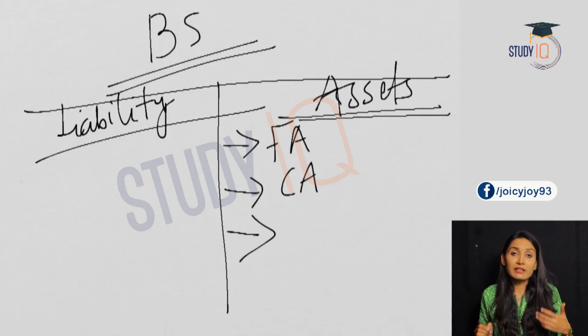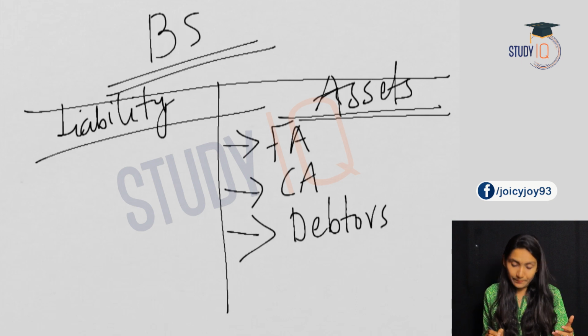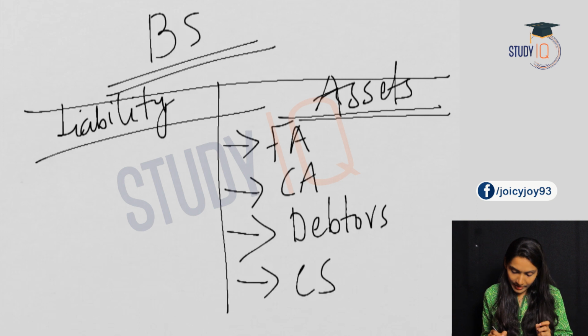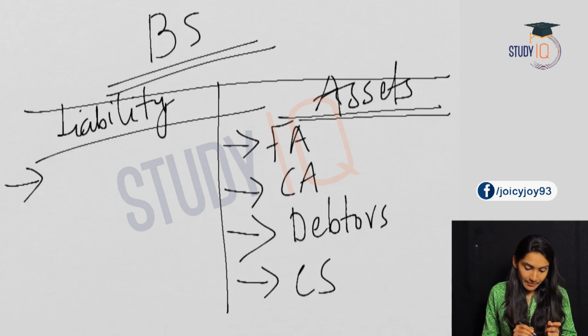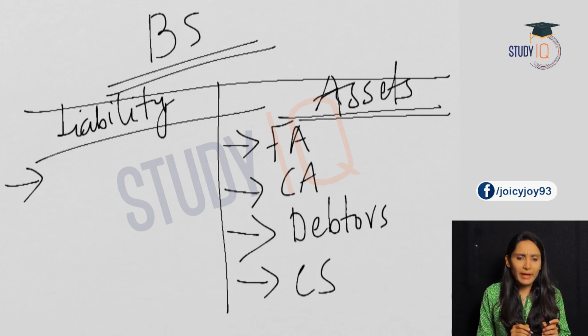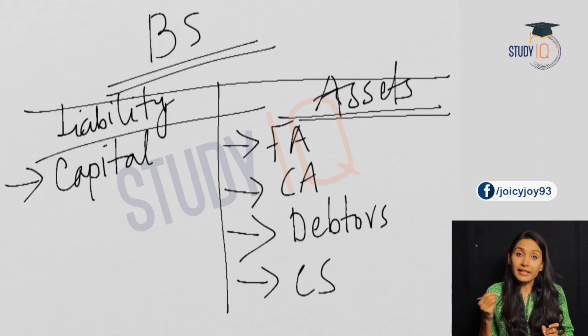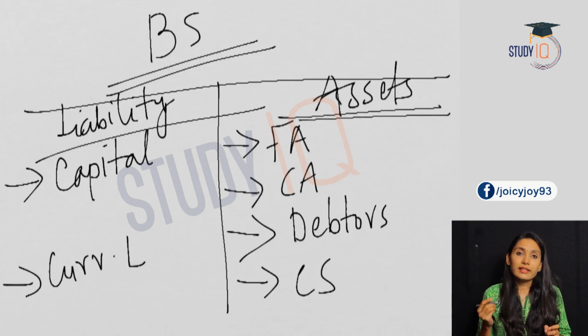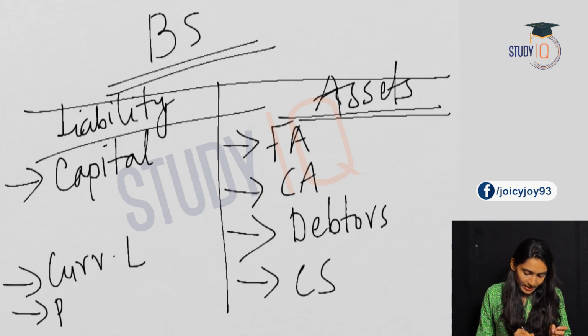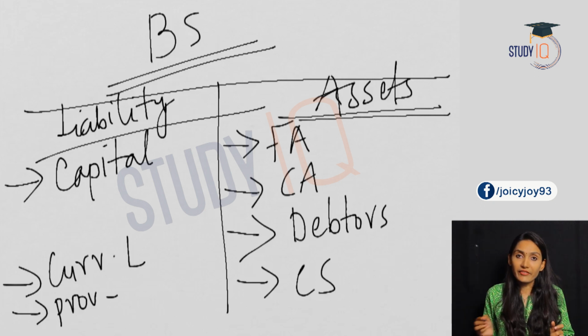And the main asset for a bank is debtors. So a bank will have debtors. Also, there should be a closing stock for any firm. So there will be a closing stock also. Coming to the liability side, the main liability of any firm, particularly a bank, is capital. So capital is a main liability. A firm will also have current liability, as in the case of current assets. There will be provisions also. Provisions, for example, taxation, dividend, etc.